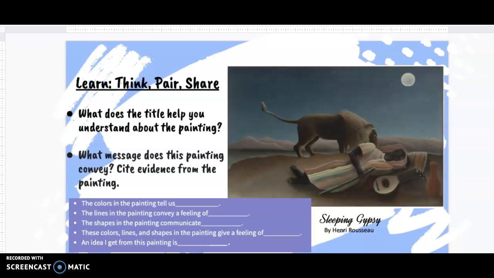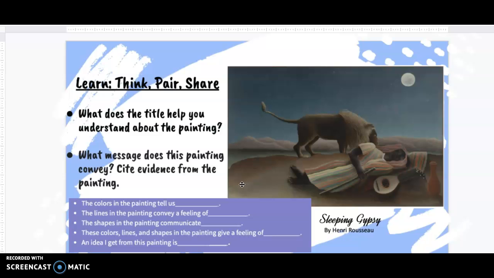What I'd like you to do is think about these two questions. What does the title help you understand about the painting? What message does this painting convey? Cite evidence from the painting. Notice we're using the word cite just like we would tell you to cite evidence from a novel or from a passage. We're citing evidence, and we learned how to do this thinking about line, color, and shape. Thinking about how that line, color, and shape influences the painting, how it influences our mood or our feeling.